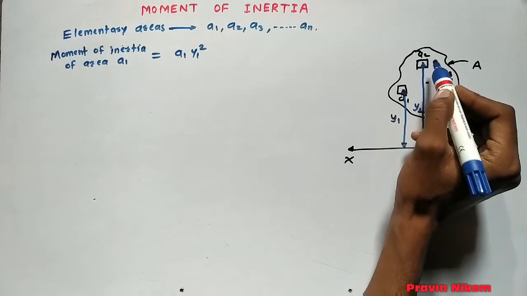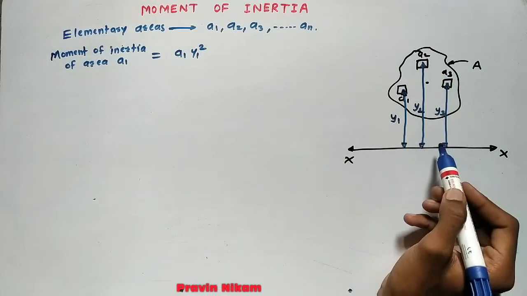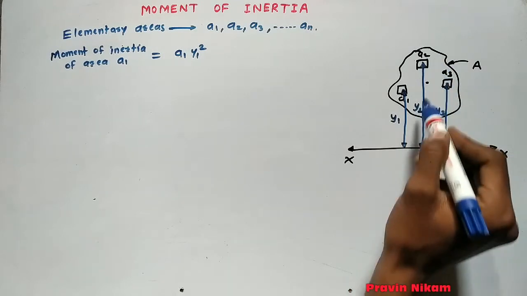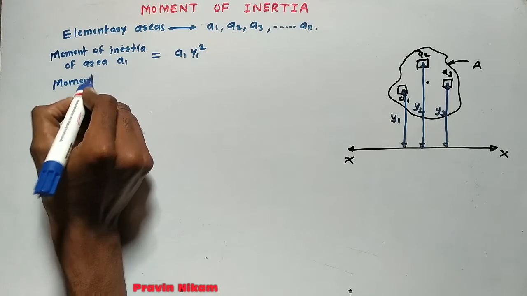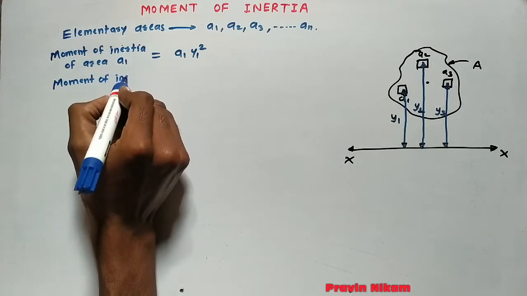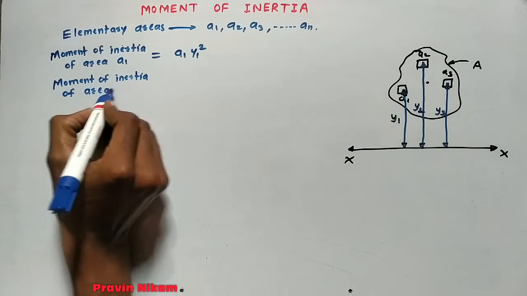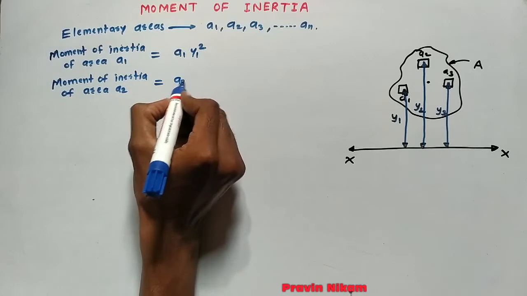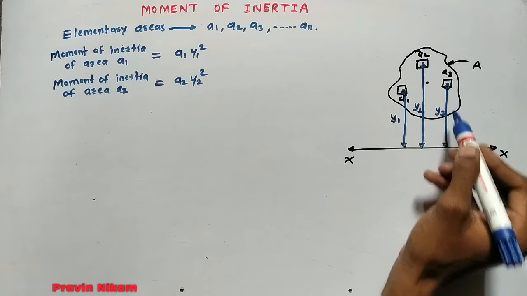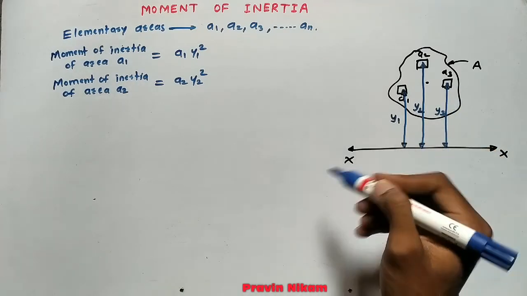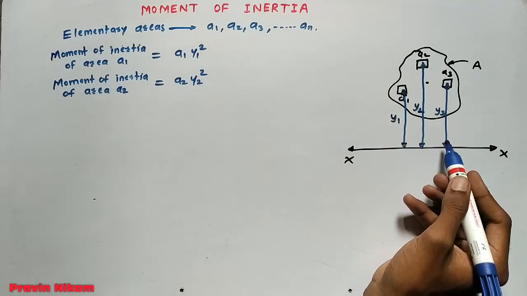Similarly, moment of inertia of area A2 about the reference axis is A2 into y2 square. Similarly, for A3 it is A3 y3 square, and for AN it is AN yN square.